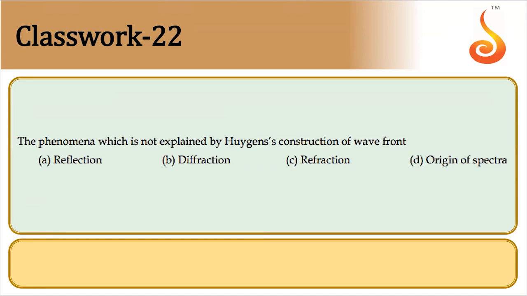So in the last class, we were dealing with wave optics. We had done till question number 21. We shall proceed from where we had stopped. Question number 22: the phenomenon which is not explained by Huygens construction of wavefront is reflection, diffraction, refraction, or origin of spectrum.